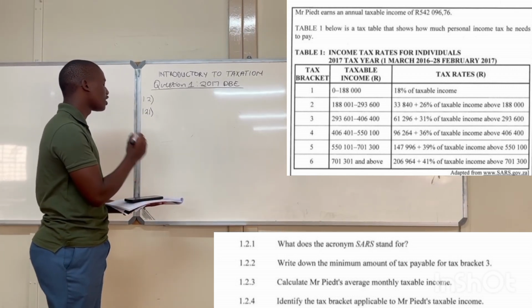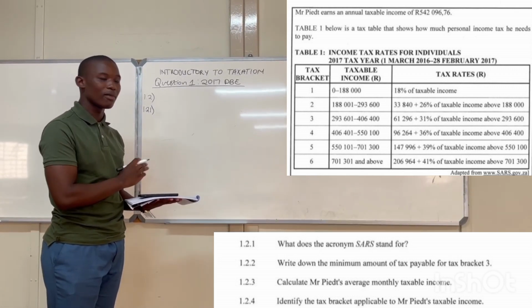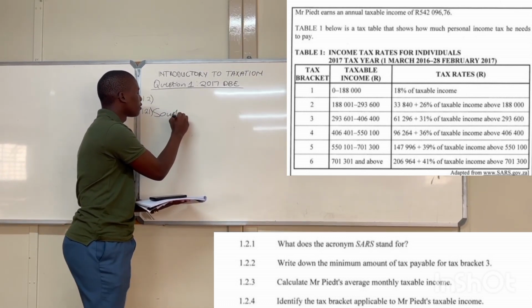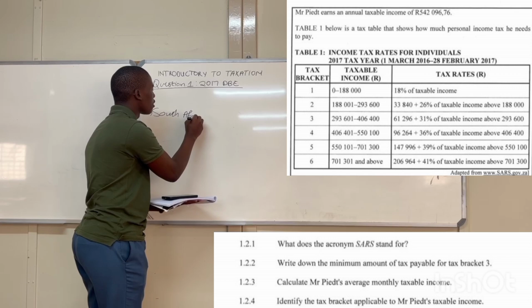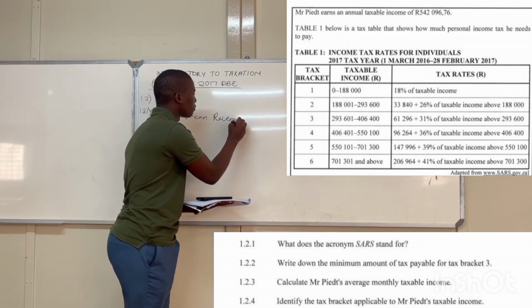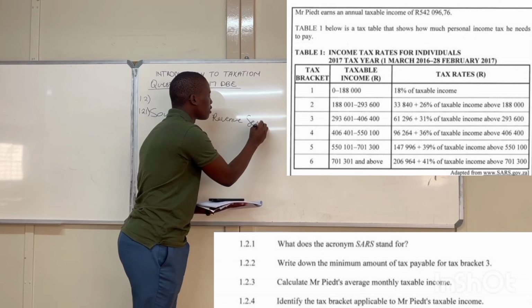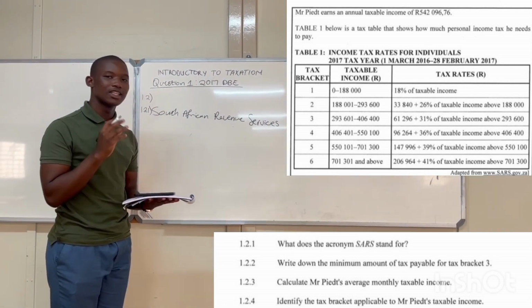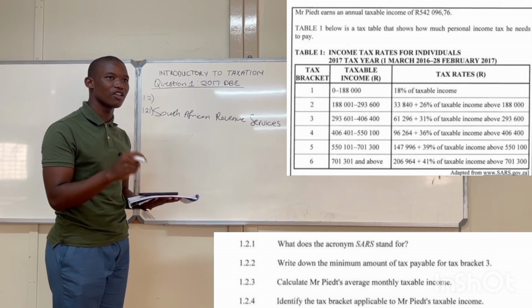So you must make sure that you get this mark. Every mark is precious. So it's South African Revenue Services. SARS stands for South African Revenue Services.